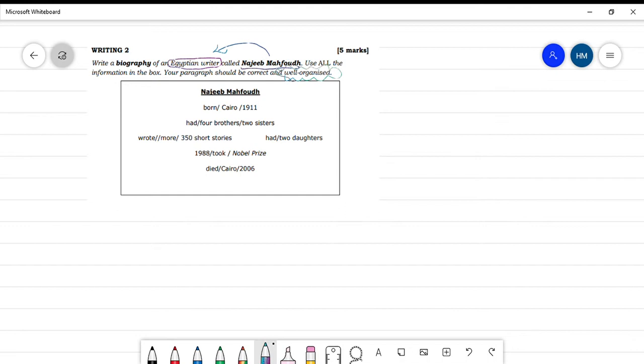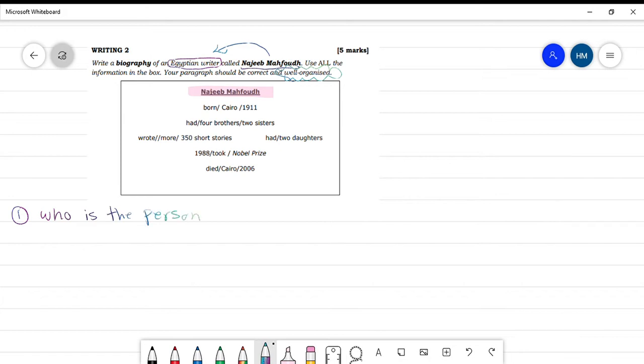Okay, my students, as you can see here, we have different information about Najib Mahfouz. So how can we organize all of this information in a correct paragraph? If you want to organize the paragraph correctly, number one, you have to write who the person is.